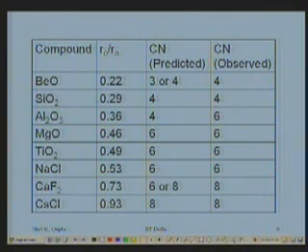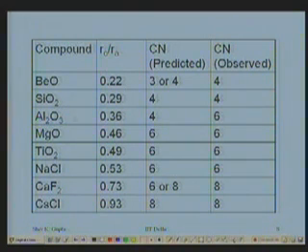Silica is 0.29, you expect 4, you observe 4. This is also a covalent bond, spends 50% time as covalent, 50% time ionic, and satisfies the conditions for both sp3 bonding as well as the radius ratio. It satisfies both of them.